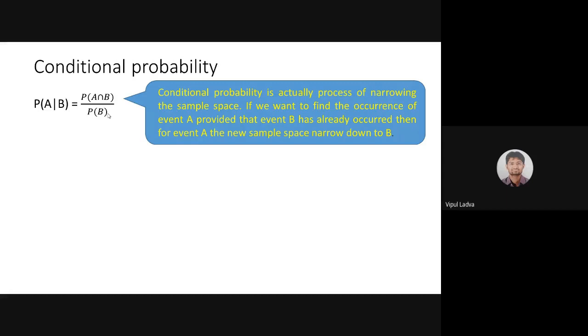While we are talking about conditional probability, we are narrowing our sample space compared to the earlier one. पहले जो हमारे पास sample space था, उसके मुकाबले हम जो अब sample space के साथ deal करेंगे, we will be narrowing our earlier sample space. And if we want to find the occurrence of event A, provided that event B has already occurred, then for event A, the new sample space will be narrowed down to B.